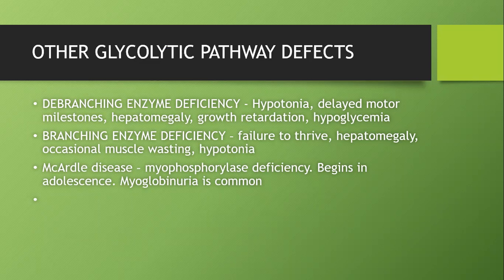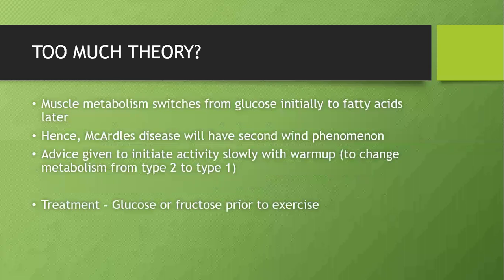Another named disease is McArdle's disease caused by myophosphorylase deficiency. It's a type 5 glycolytic pathway deficiency. This begins in adolescence. Myoglobinuria is common. Again, the symptom will be exercise intolerance. But the thing is, McArdle's disease is a pure muscle form. Your liver involvement will not be there. So an adolescent patient who comes to you and tells you, I couldn't exercise. If I exercise, I have muscle pain. It could be McArdle's disease.